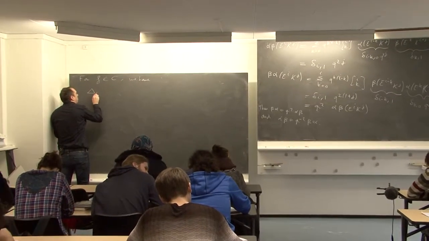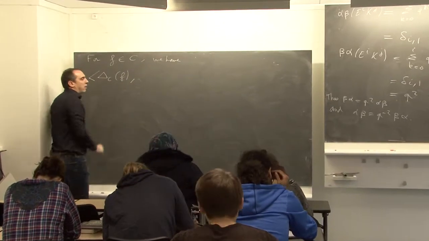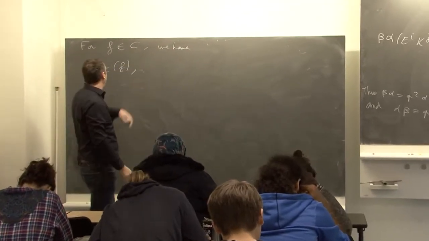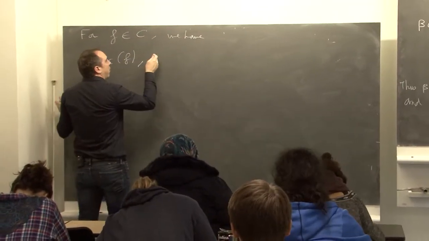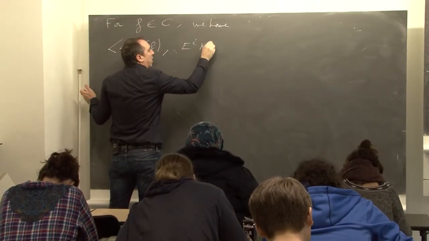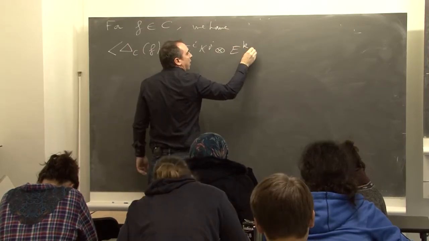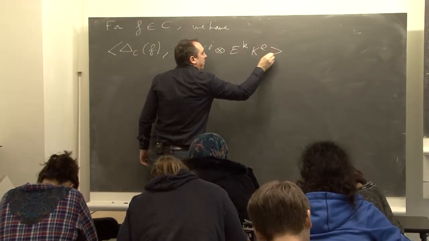The coproduct of this form is an element of C tensor C. So we evaluate it on e^i K^g tensor e^k K^l.